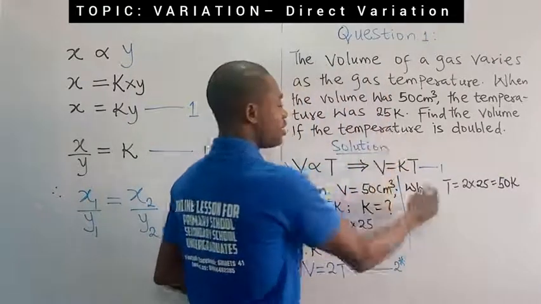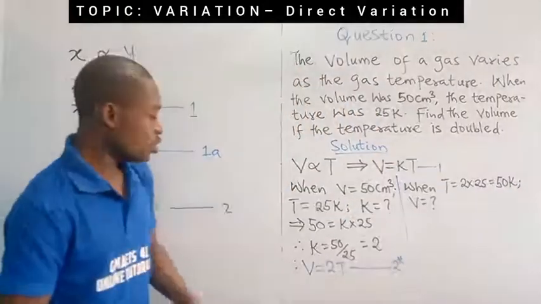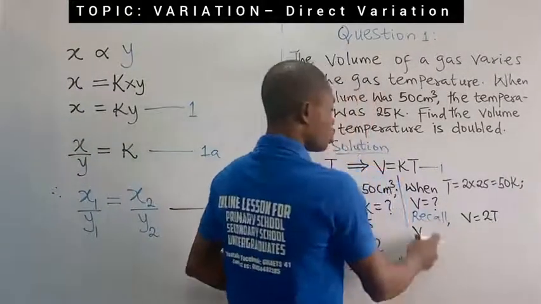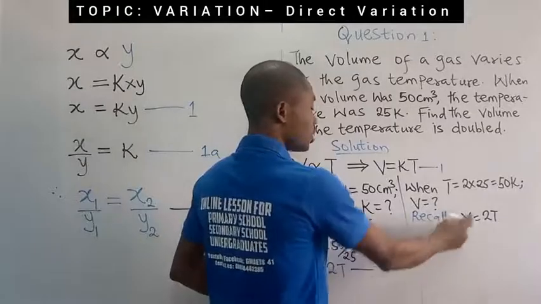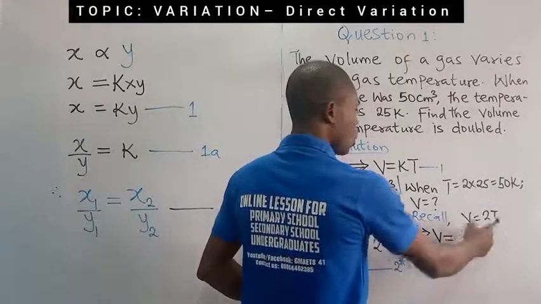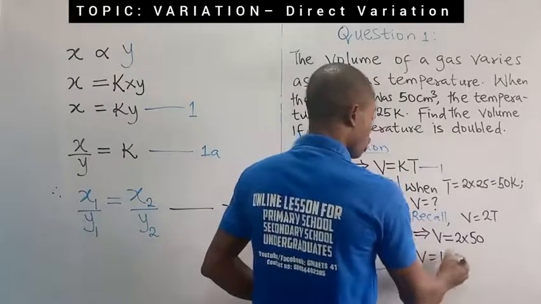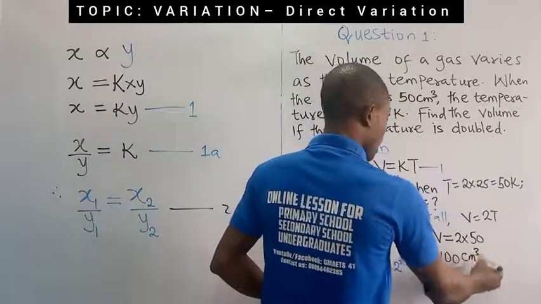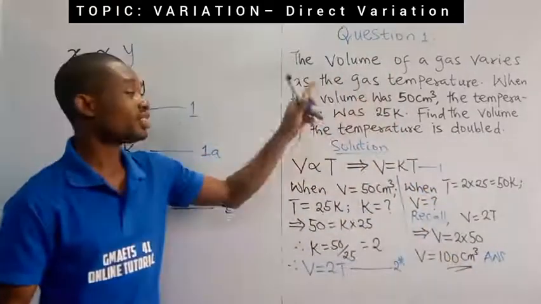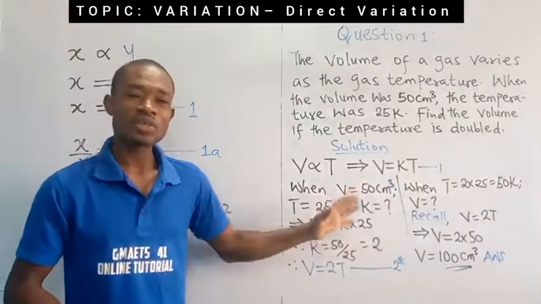Now, we are asked to find the volume. So I'm going to write that V is equal to unknown. But we know this relationship connecting V and T. So all we have to do is substitute into this formula and solve for the unknown. We don't know V, so I'm going to maintain V equal to 2 times T. The value of T is 50, so the volume under this condition will be 100 cubic cm. That is the value of the volume of the gas if the temperature is doubled. And of course, we are done solving this question.